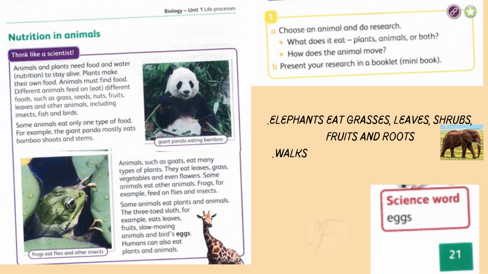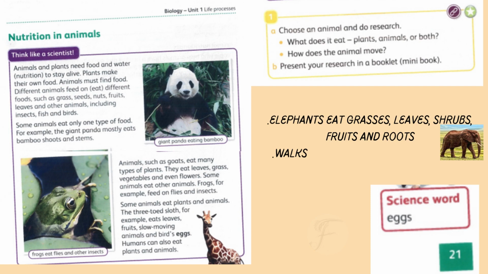So those animals that eat only plants are known as herbivores, and those animals that eat only meat or other animals are called carnivores. And those animals that eat both plants and animals are known as omnivores. So humans are omnivores. Now, activity one, choose an animal and do research.